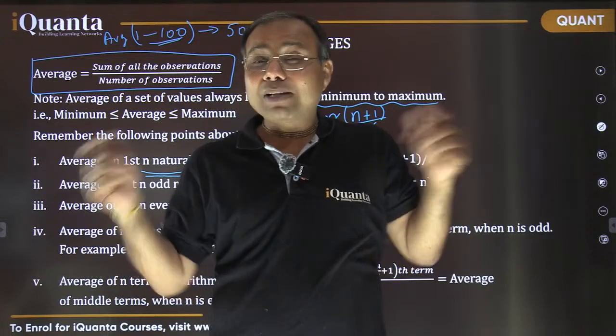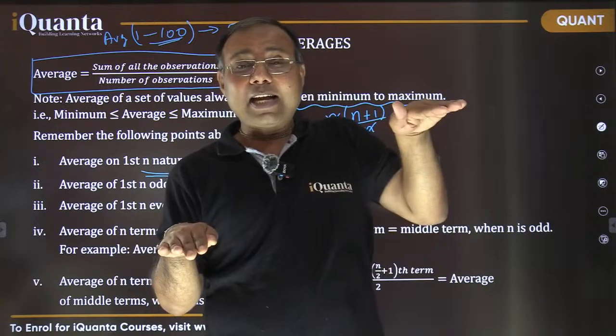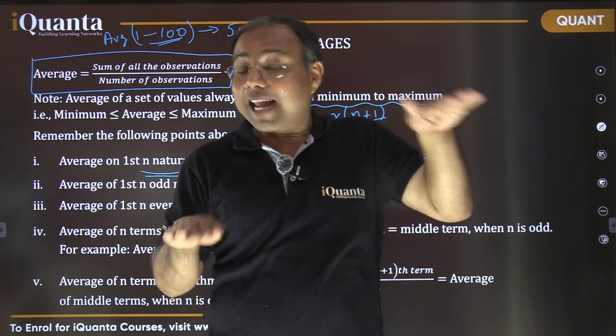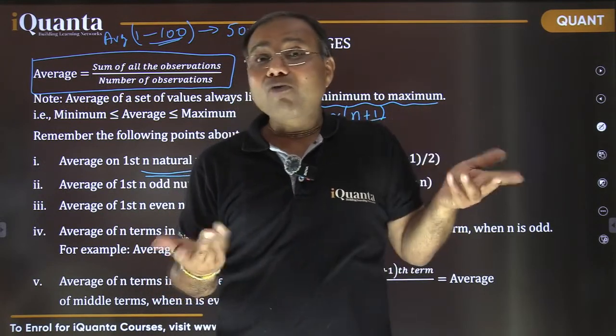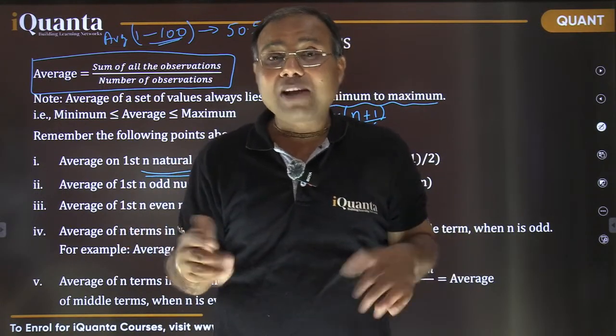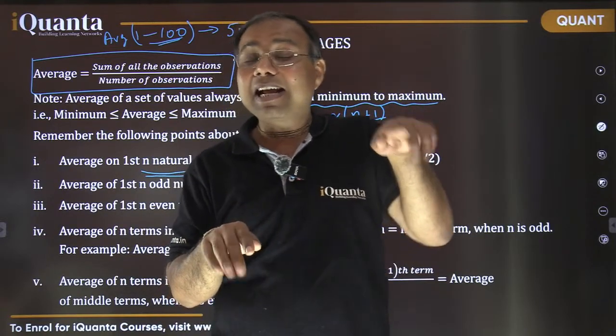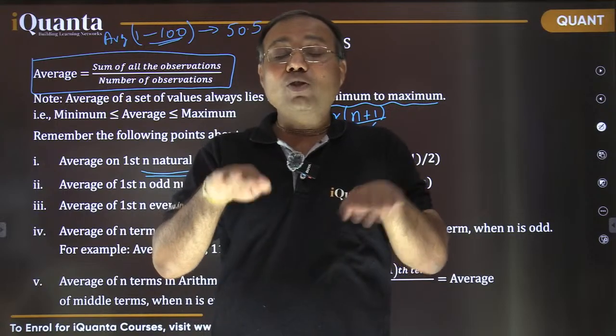Will it be applicable to the next pair also? Let's check. Second number 2, then second last was 99. So 2 plus 99 is again 101. So 101 divided by 2, when we make both of them balance, will be again 50.5. Then 3 and 98, again 101, right? 3 plus 98 again 101. Again they will be balanced to 50.5 each.